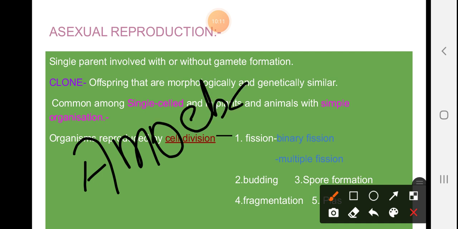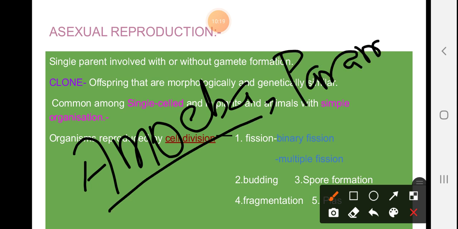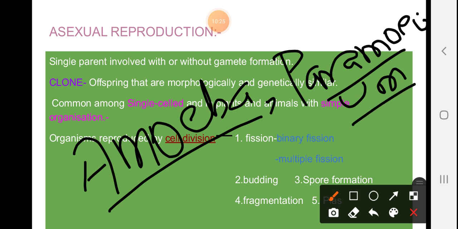You all have studied amoeba division in earlier classes. Next one is paramecium. Students, please note down all these examples, because these are always asked in your examination.